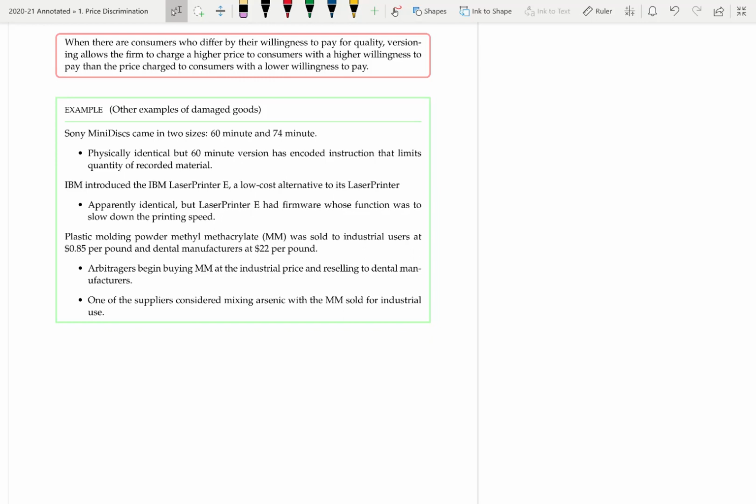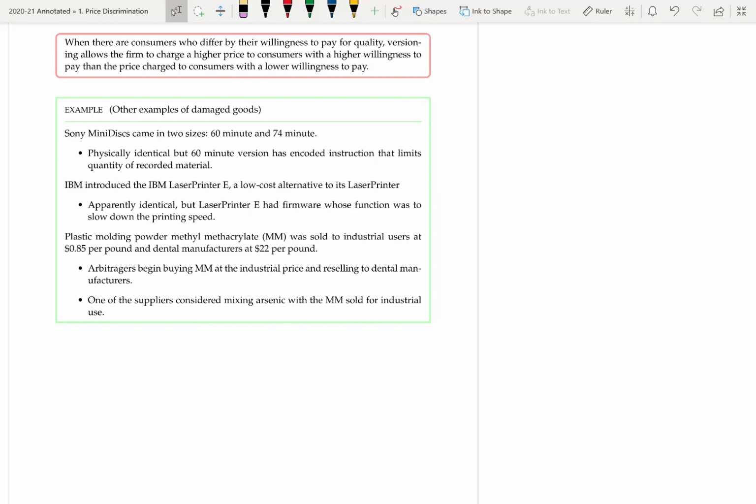And the last example here is one that actually wasn't carried out but was considered. So plastic molding powder was sold to industrial users at 85 cents per pound and to dental manufacturers at $22 per pound. So because of this very large difference in prices, people would try to buy the cheap version for industrial users and sell it to dental manufacturers. So there's an opportunity for arbitrage here. So in order to stop this arbitrage, one of the suppliers considered mixing arsenic in the version sold for industrial use, which would then obviously make it useless for the dental manufacturers.